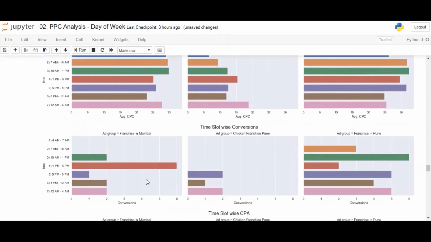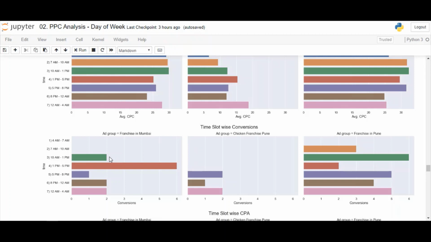Maximum conversions happen from 1 to 5 p.m. 10 a.m. to 1 p.m., the slot with the maximum amount spent has very few conversions. So we can see that we are wasting our budget here. We need to decrease our bid here.